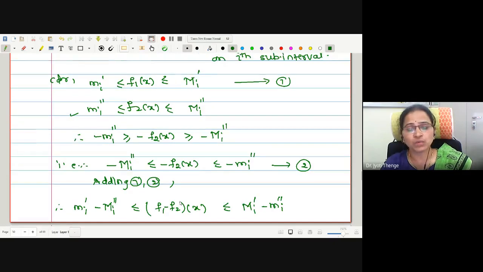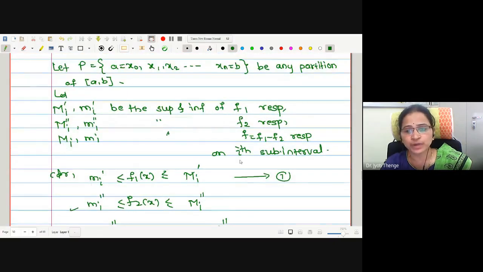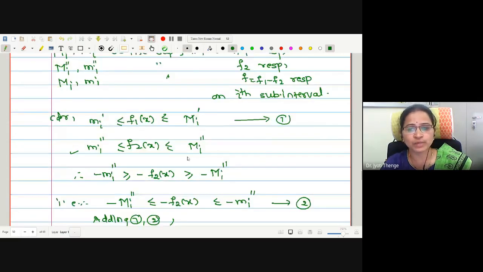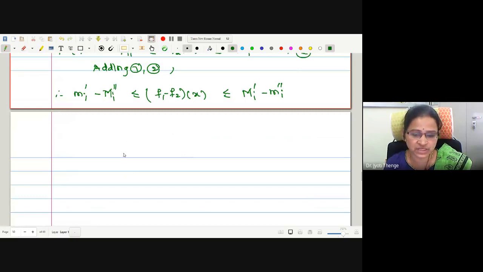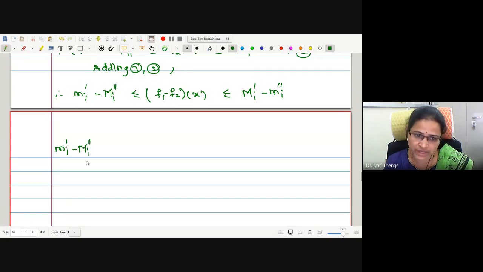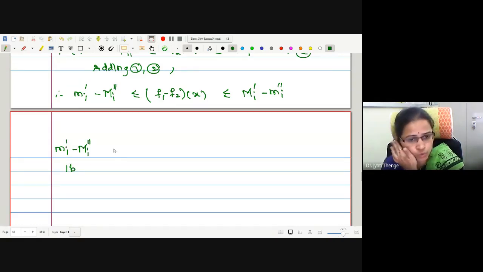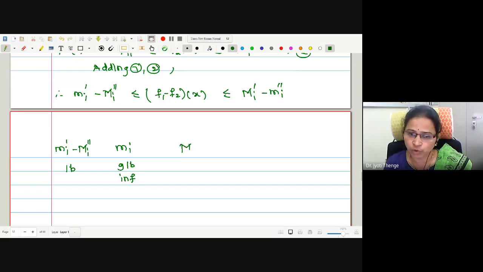But what about their suprema and infima? The suprema and infima of f1 minus f2 we have assumed to be capital M and small m. Then what will be the relation between these terms? The term m dash minus M double dash is an arbitrary lower bound. And small m is the greatest lower bound, that is the infima. Capital M is the least upper bound, that is the suprema, and this is my arbitrary upper bound.